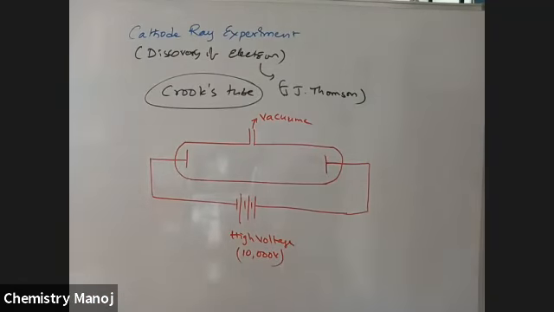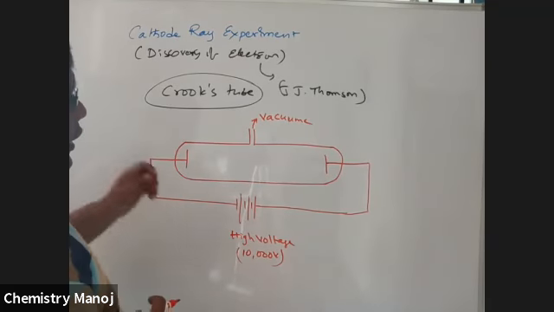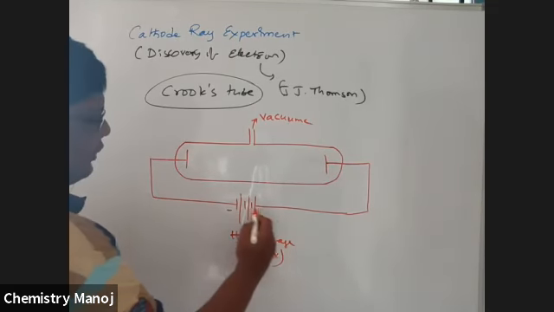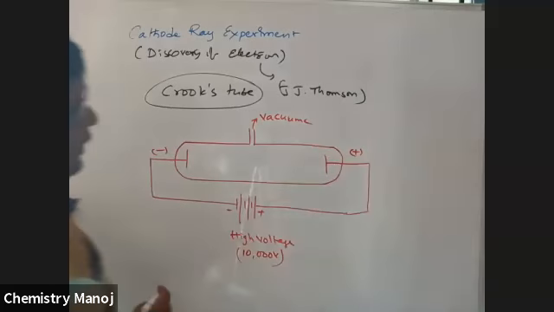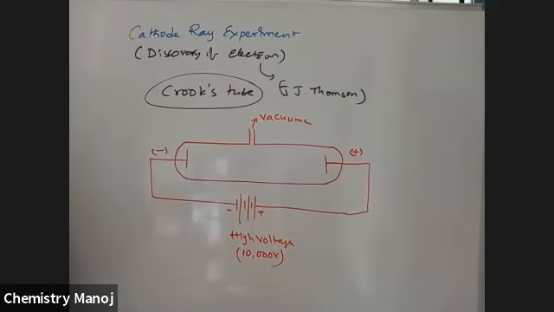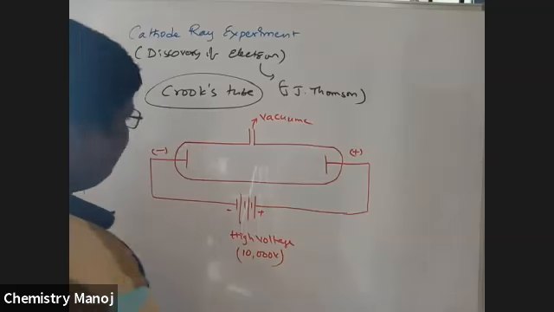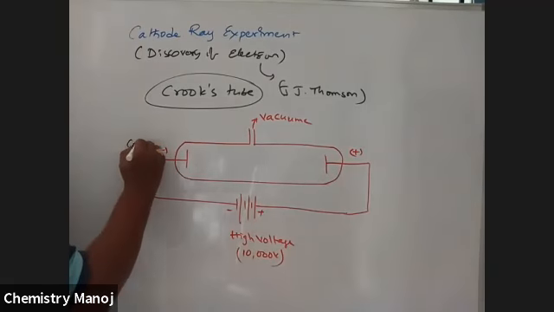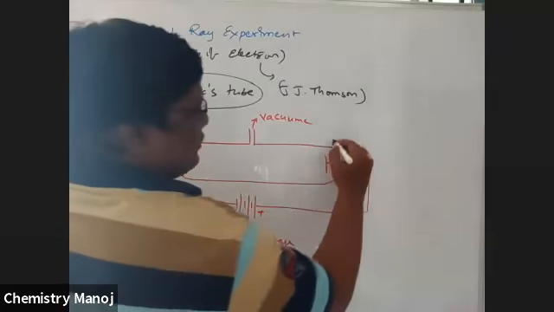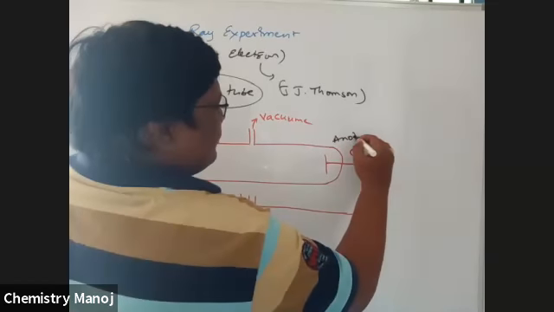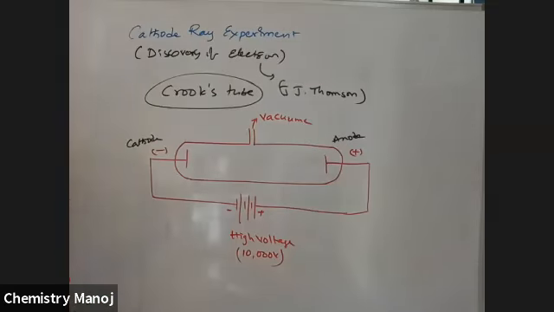This tube is called the Crookes tube. In this tube, this is the negative terminal and this is the positive terminal connected to the battery. The negative plate is called the cathode, and this plate is called the anode.